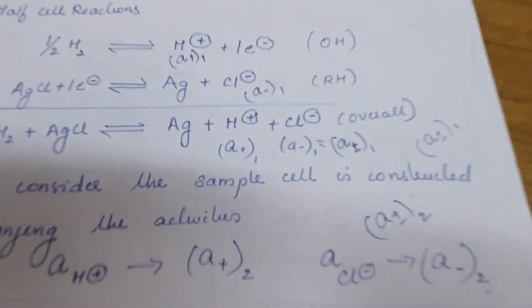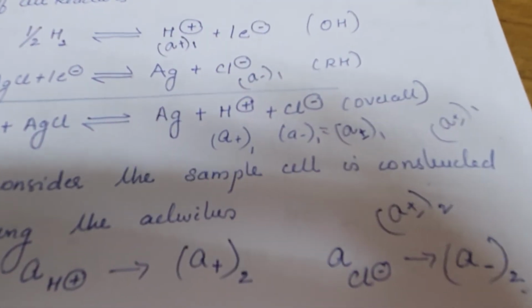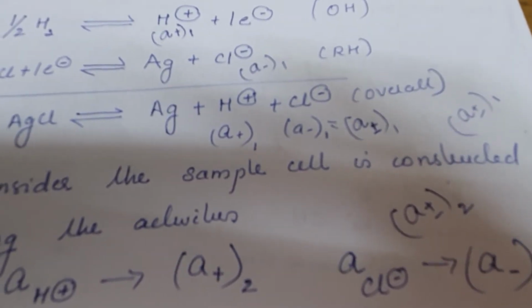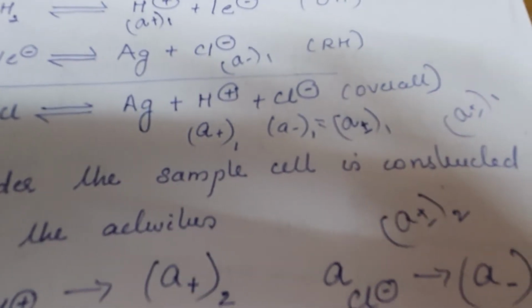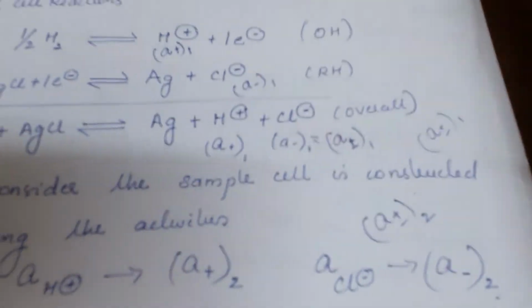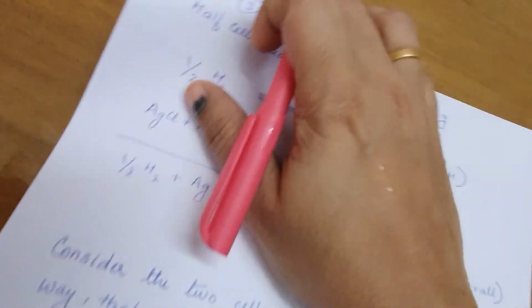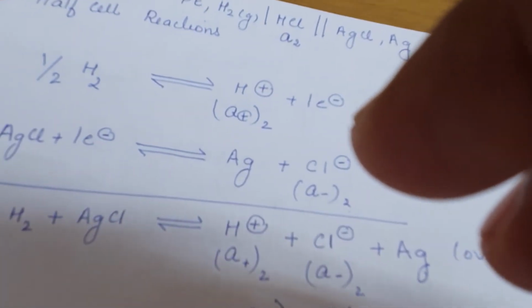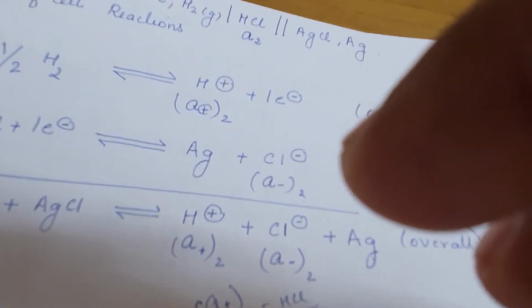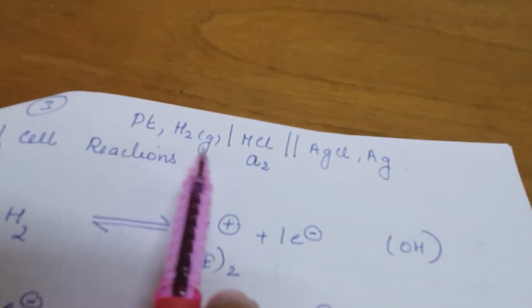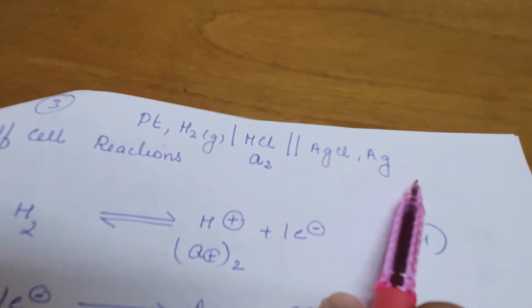Now consider the same cell where we are going to change the activity or concentration. Let the activity be converted to A2. So hydrogen's activity will become A positive 2, chlorine's will become A negative 2. The cell is represented in the same way: Pt, H2, HCl, AgCl, Ag.